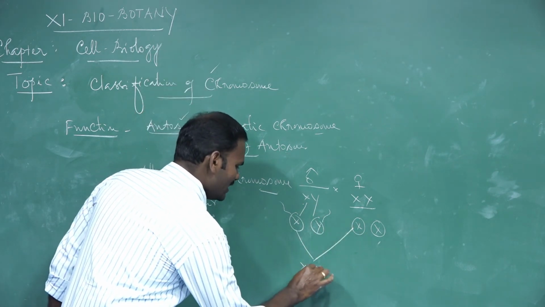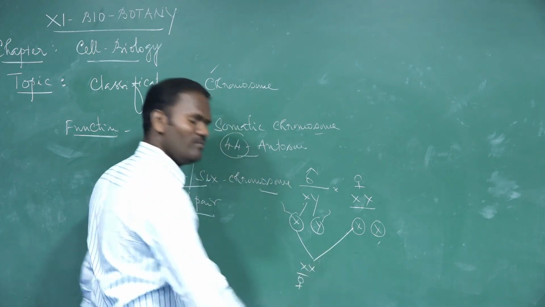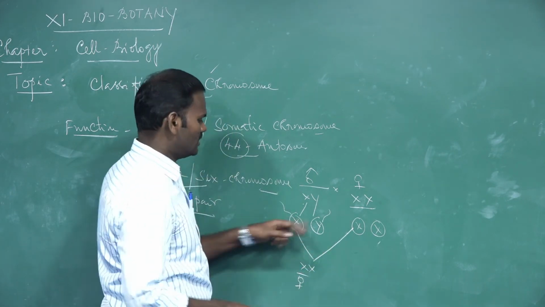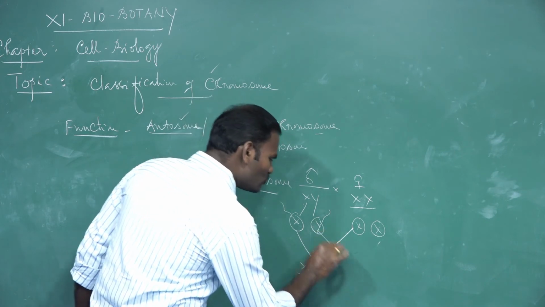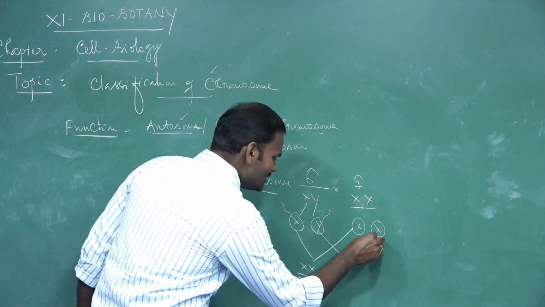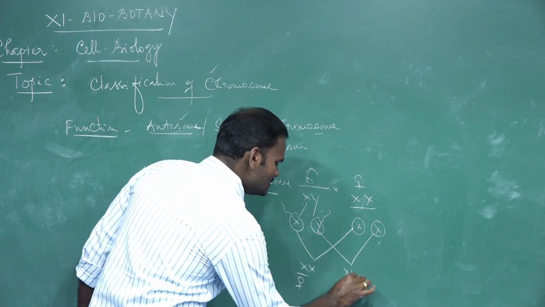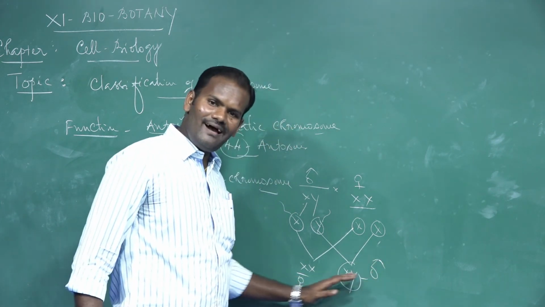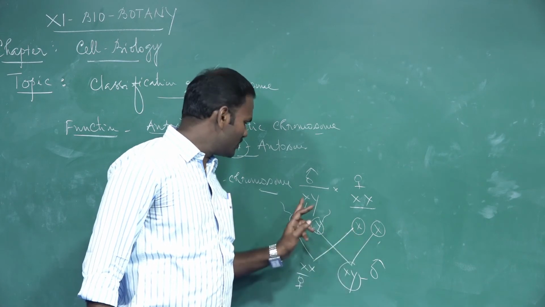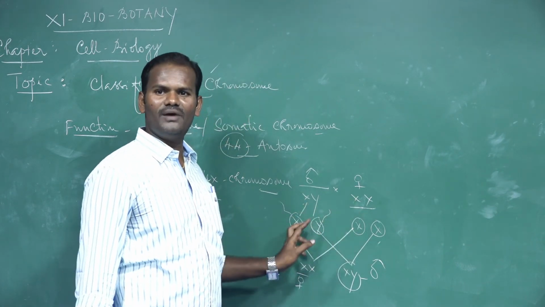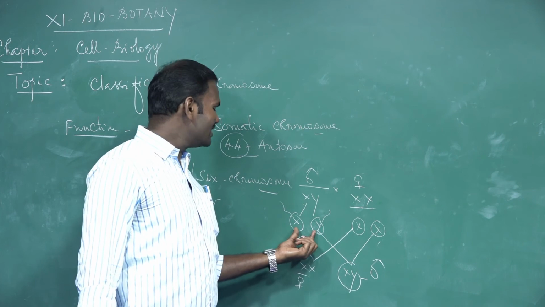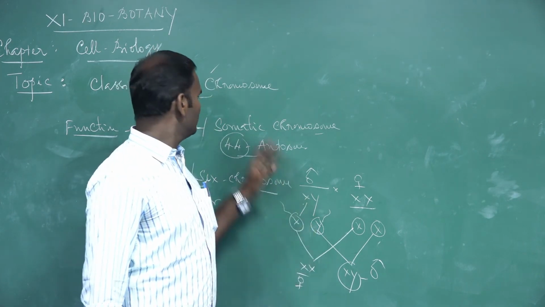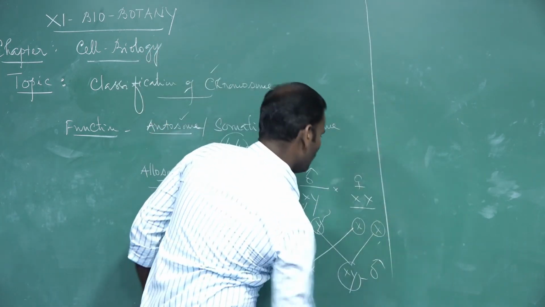So the offspring are XX. You know what the offspring is? Female. If the sperm carry the Y chromosome and fuse with the X egg, the offspring is XY. XY is nothing but male. So whether the offspring is male or female is determined by the male only, not the female, because the male is heterogametic. Two different gametes are formed, carrying X and Y sex chromosomes.